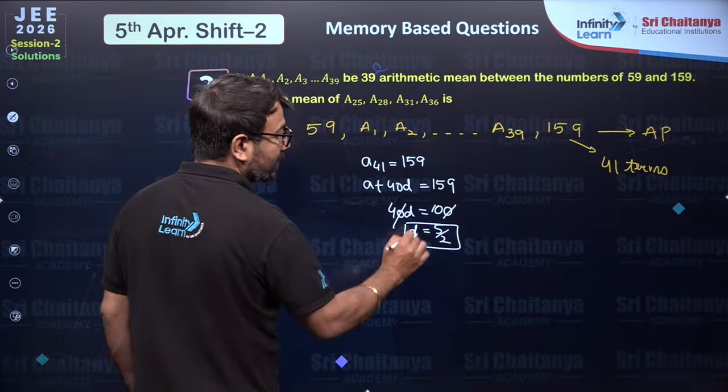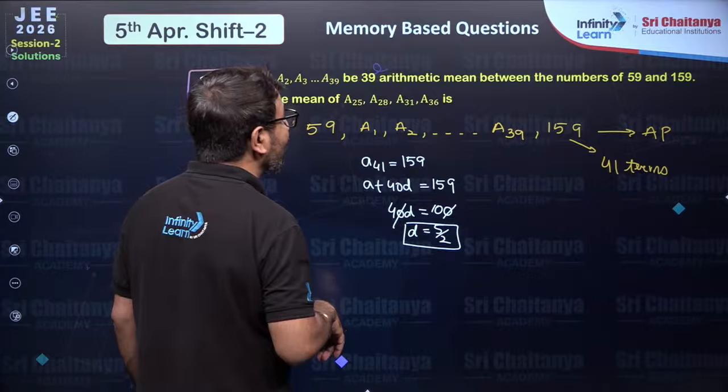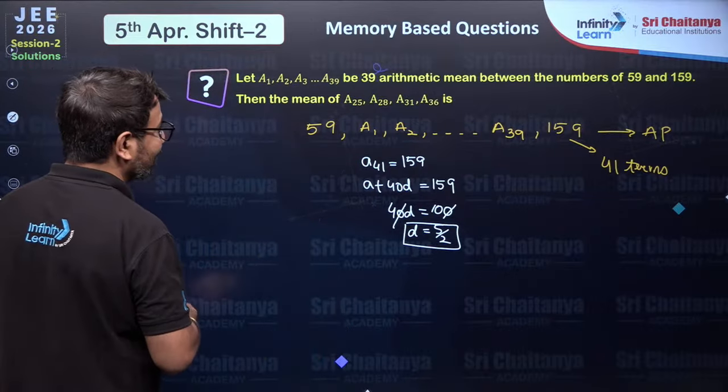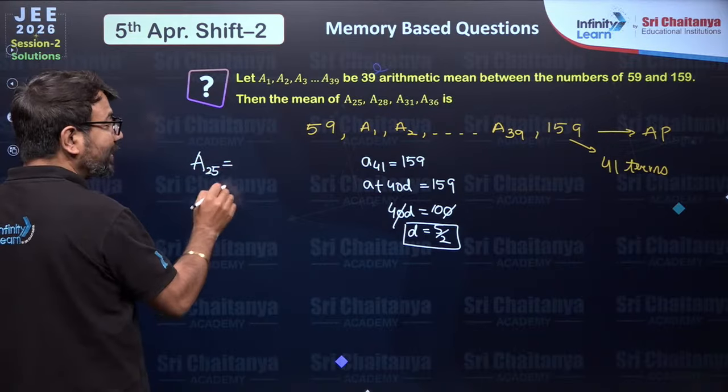I hope you are able to understand. Now you will be able to see here that if you have to write the value of A25, my dear student, that will be the 26th term.